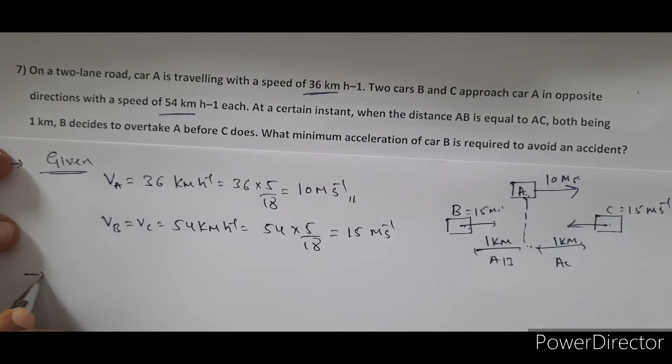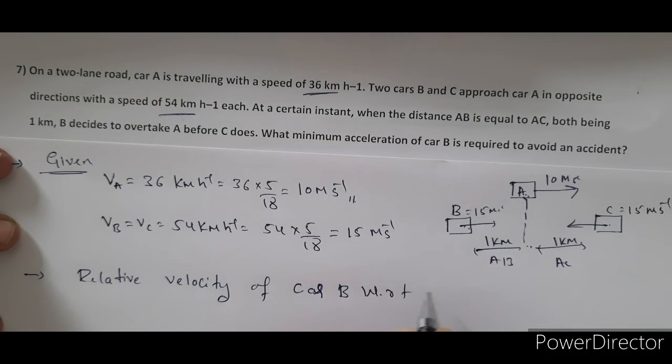First, we are going to find out the relative velocity of car B with respect to A, that is VBA. VBA indicates the relative velocity of B with respect to A. In this case both are moving in the same direction, so that is VB minus VA.